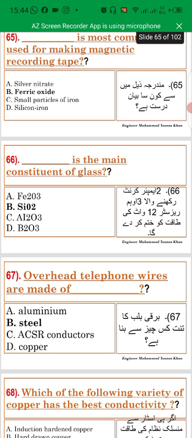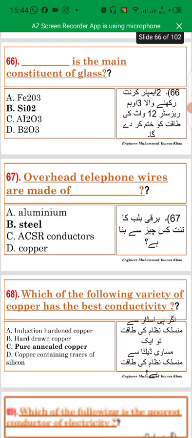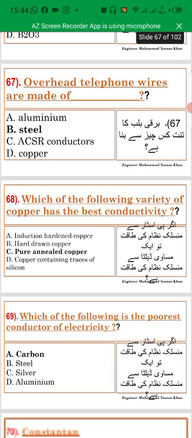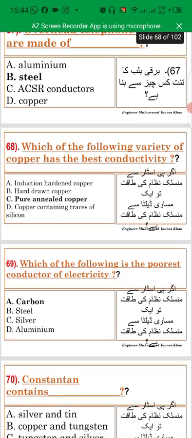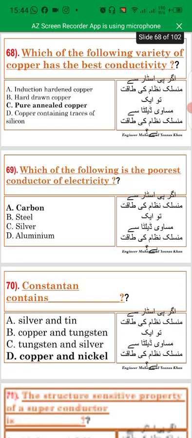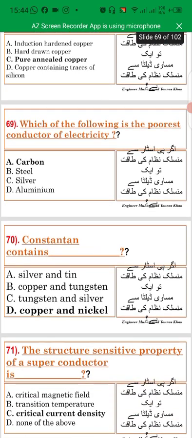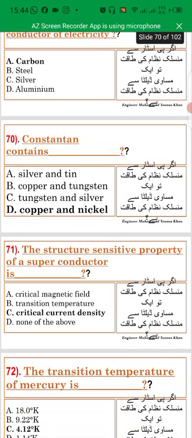SiO2 is the main constituent of glass. Overhead telephone wires are made of steel. Which of the following varieties of copper has the best conductivity? Pure annealed copper. Which of the following is the purest conductor of electricity? Carbon. Constantan contains copper and nickel.